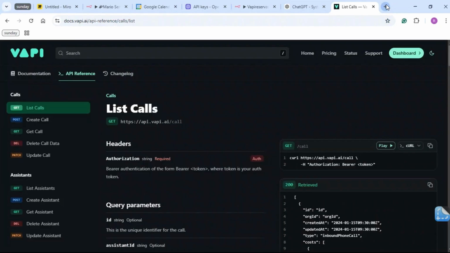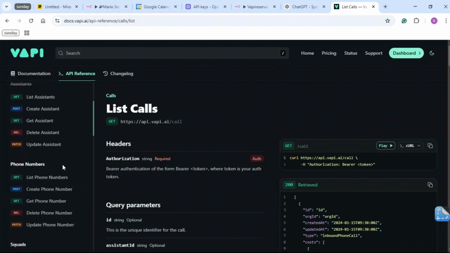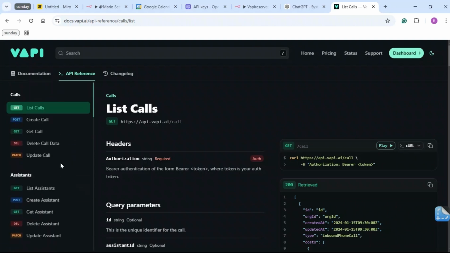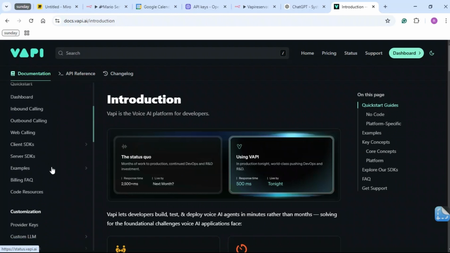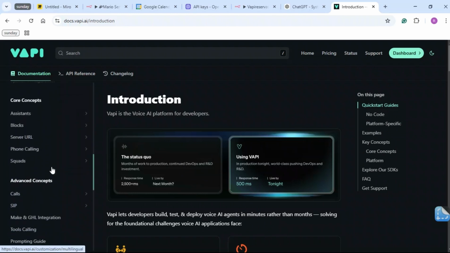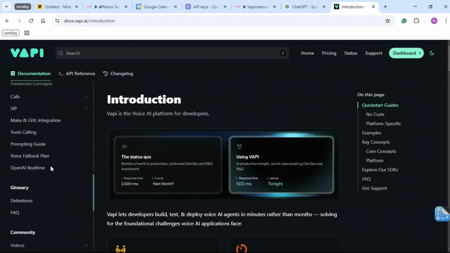And when you're getting familiar with VAPI, you will spend a lot of time here, but I'm just going to go to tool calling. It's right here on documentation, not API reference. Where is it? Tool calling. Here you are.